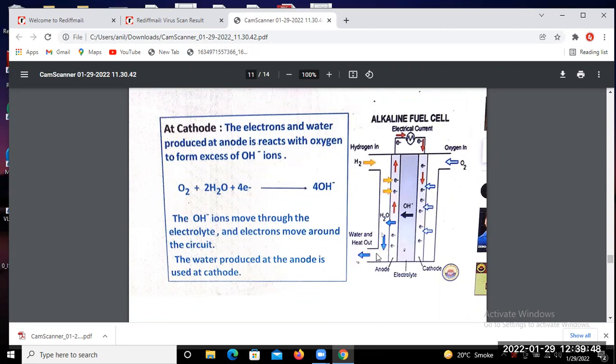At the anode terminal, the hydrogen makes the electrons, and the OH minus makes H2O, which passes out from this path. So O2 plus 2H2O plus 4 electrons gives 4OH minus. The OH minus ions move through the electrolyte and the electrons move around the circuit. The water product at the anode is used at the cathode.